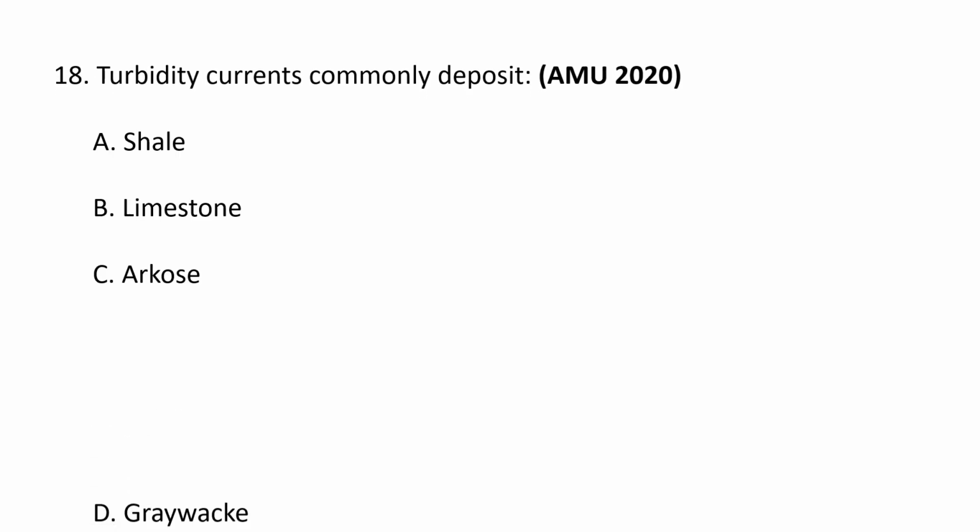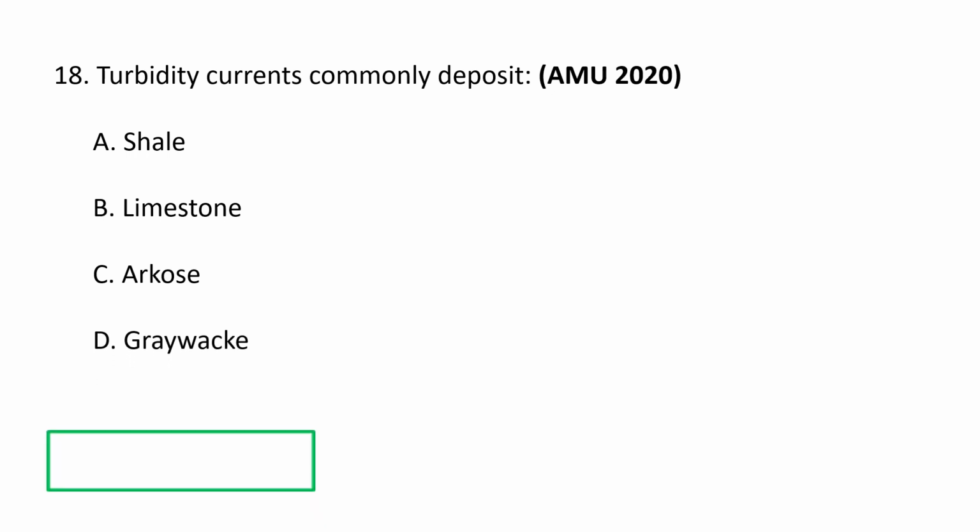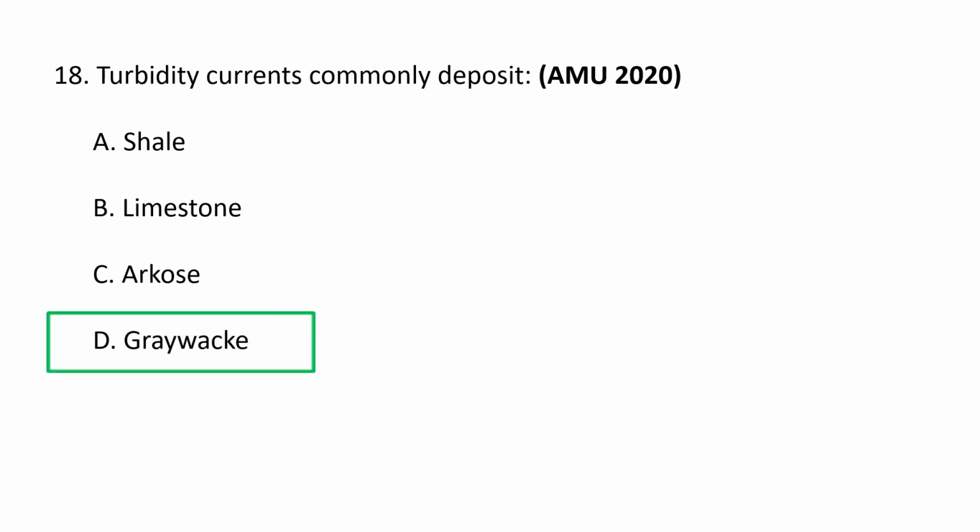Next question. Turbidity currents commonly deposit A. Shale, B. Limestone, C. Arkose, and D. Greywacke. The correct option goes as D. Greywacke. Turbidity currents commonly deposit greywacke.